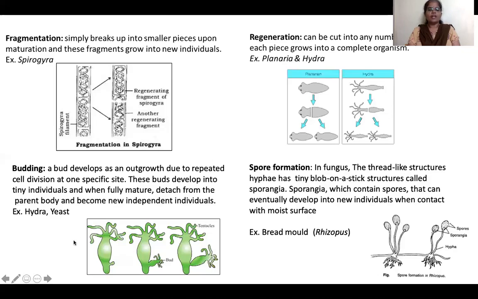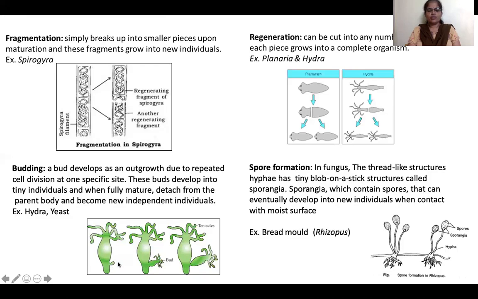Now, budding. Hydra undergoes two forms of asexual reproduction: one is regeneration and another is budding. What is budding? You can see in this diagram, there is a small outgrowth on the hydra, maybe due to serial cell division at a particular site.